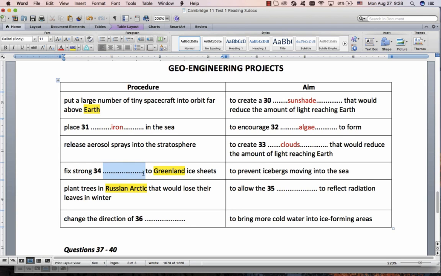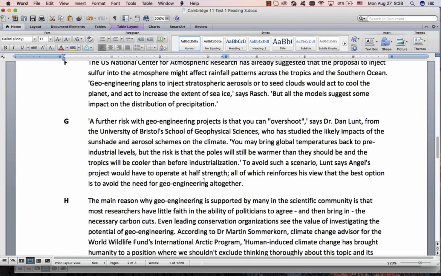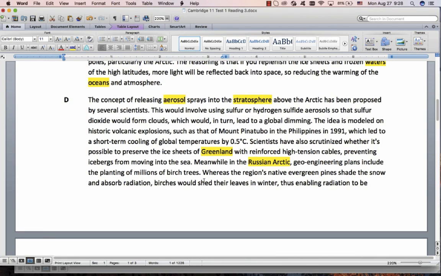Right, we want to fix strong something to Greenland ice sheets to prevent icebergs moving into the sea. I think we need to really focus on that word, on the verb, and see if we can find a synonym for that verb. So we're in this sentence over here. This also tells you it's a new topic, and this linking language tells you that this is a new topic. So they're only dealing with this topic in one sentence. Preserve the ice sheets with reinforced high tension cables, preventing icebergs from moving into the sea.